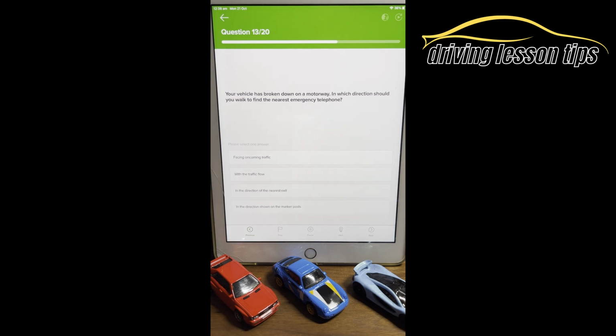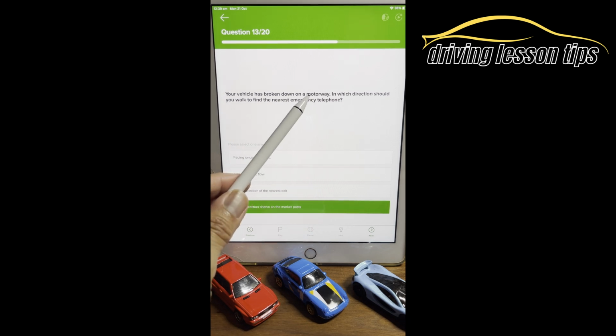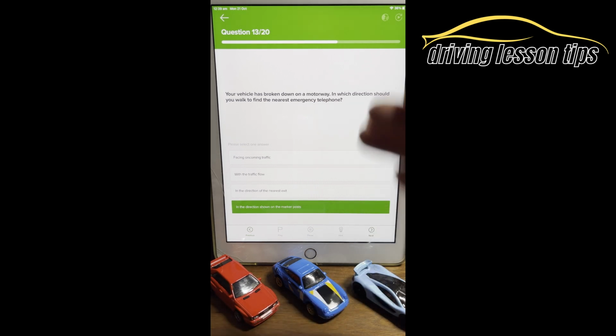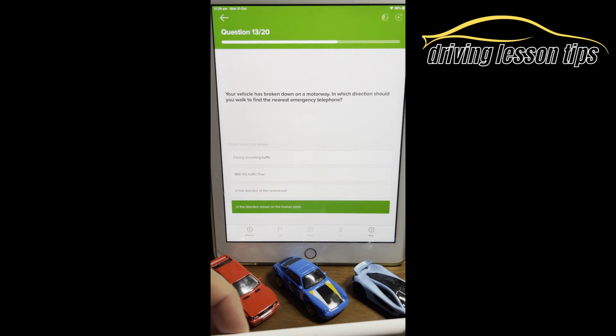Yeah? Question 13. Your vehicle is broken down on a motorway. In which direction should you walk to find the nearest emergency telephone? Facing oncoming traffic, with the flow of traffic, in the direction of the nearest exit, or in the direction shown on the marker posts? D is the correct answer. So on the motorway, on the hard shoulder, you will have marker posts there every 100 yards or so, and they'll have an arrow direction telling you to walk that way to get to the emergency telephone.